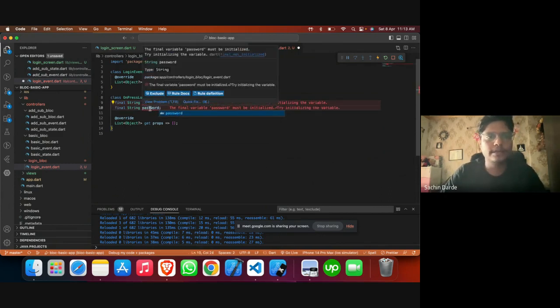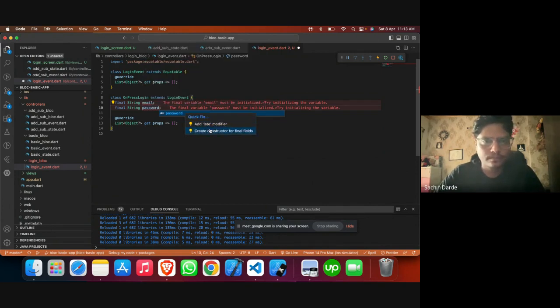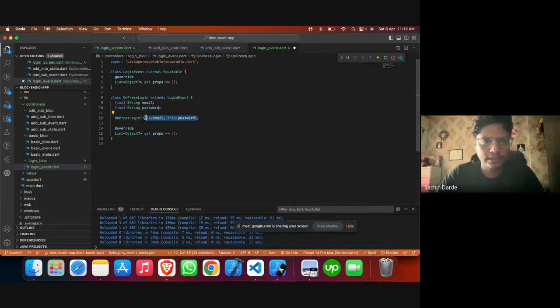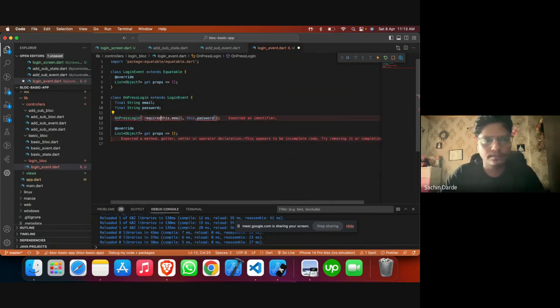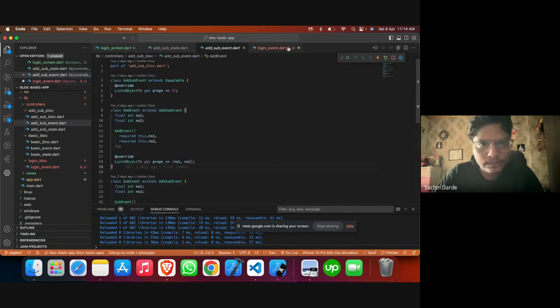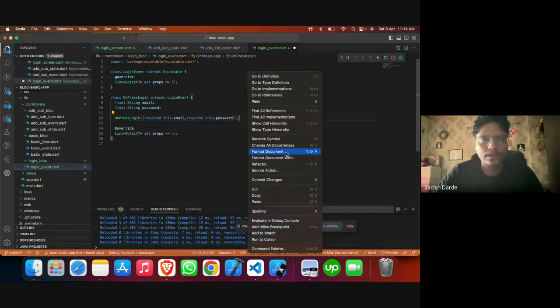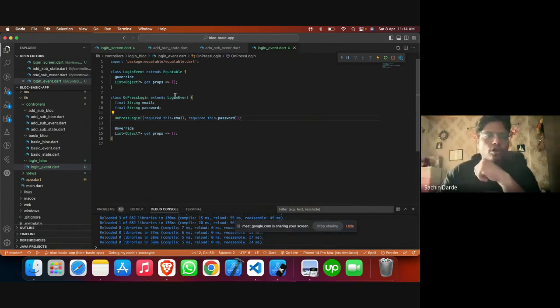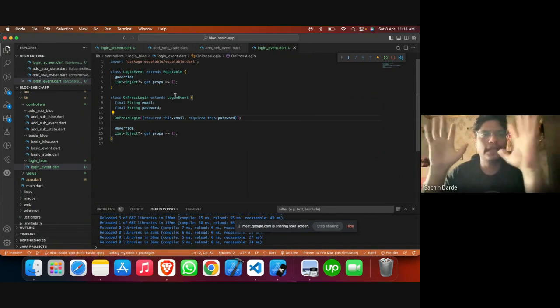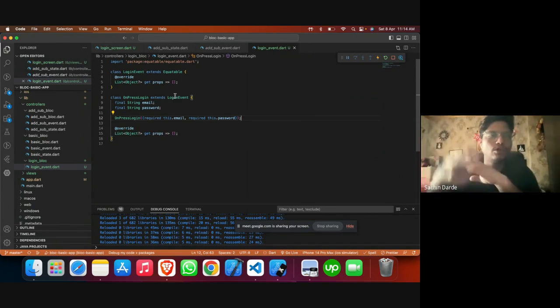So basically we are going to take email and password as an input, and then we'll perform this particular event. Okay, so we have a simple event, which is a login event. As soon as we hit login, we will execute some sort of code, and that will make sure the user gets logged into our system or not. Based on that, of course, we'll do the navigation to the home page.